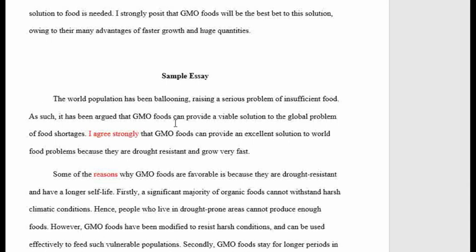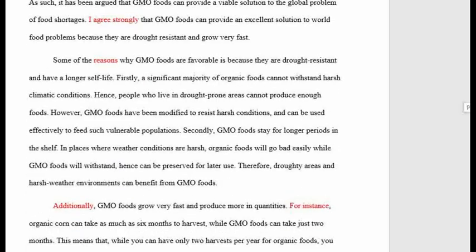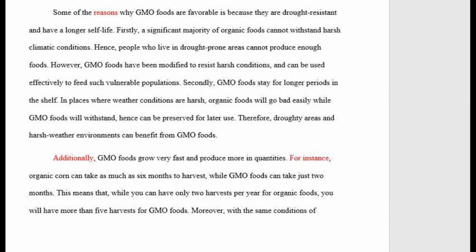So let's read the introduction. The world population has been ballooning, raising a serious problem of insufficient food. As such, it has been argued that GMO foods can provide a viable solution to the global problem of food shortages. I agree strongly that GMO foods can provide an excellent solution to world food problems because they are drought resistant and grow very fast.